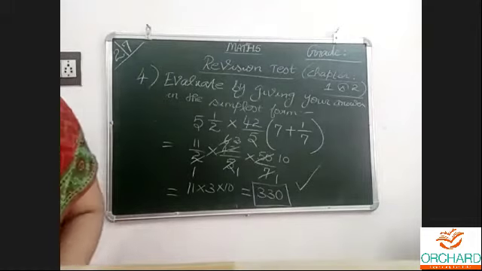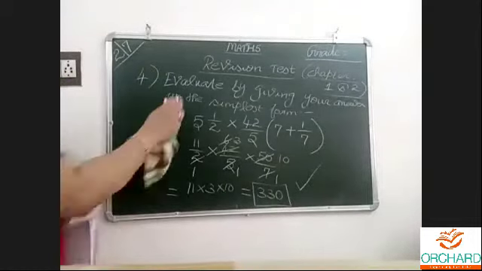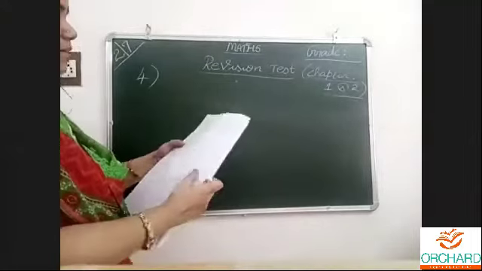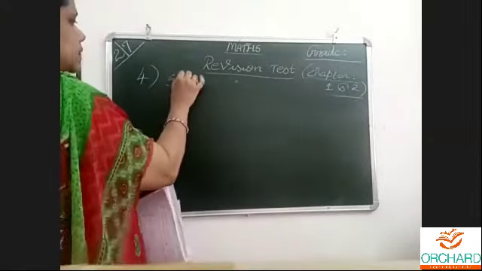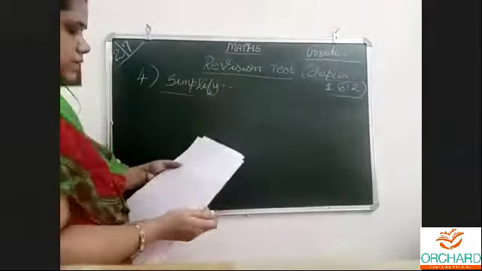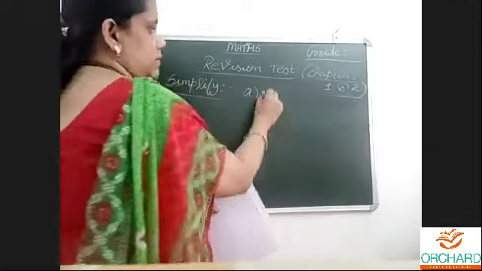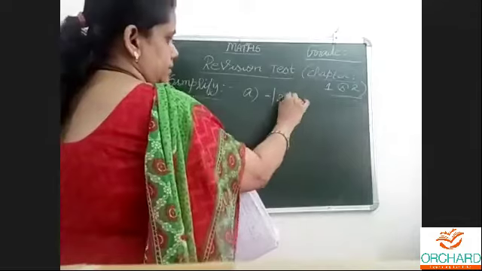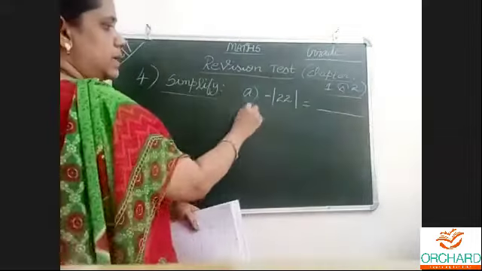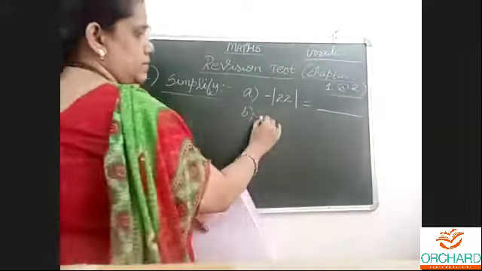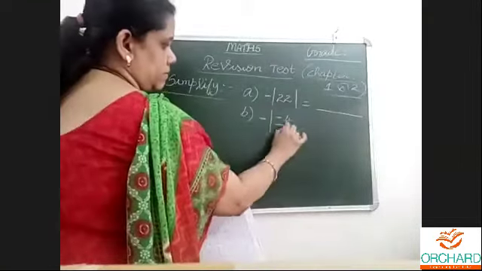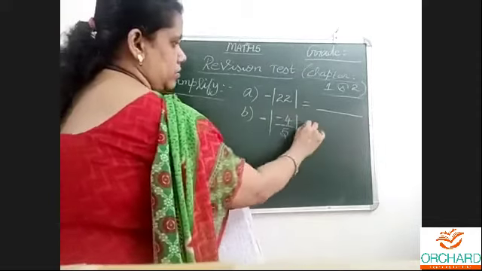We need time to do this. Now, this is very easy, 1 mark. Start writing. Simplify. A question. Modulus. Minus is outside, equal to dash. Write the answer there only. Minus is there, modulus is there. Are you able to see clearly? I hope so.